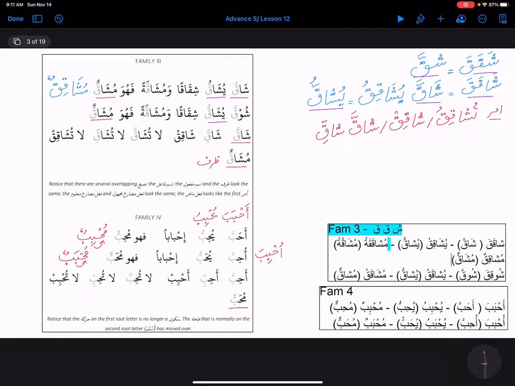Now we have to fuse these two letters together, and that will make it shaqqa. And then for Mudaria, it should be yujahidu, right? Jahada, yujahidu, yushaqiqu. So it becomes yushaqqu. So we are fusing these two together, and it becomes yushaqqu.